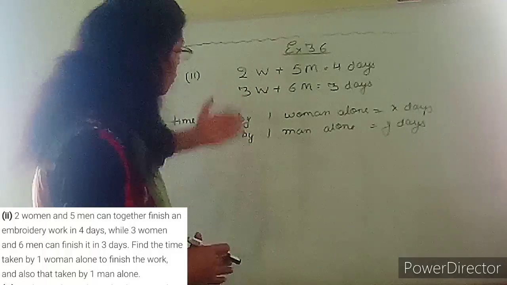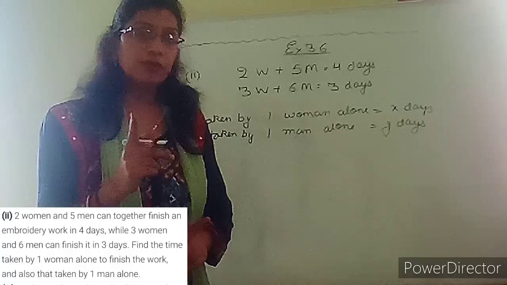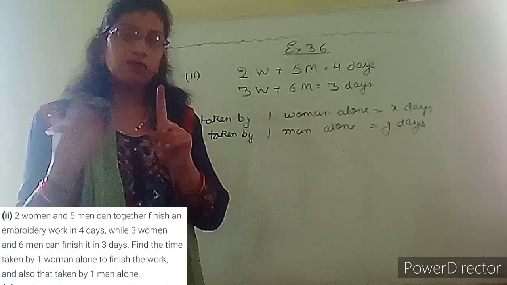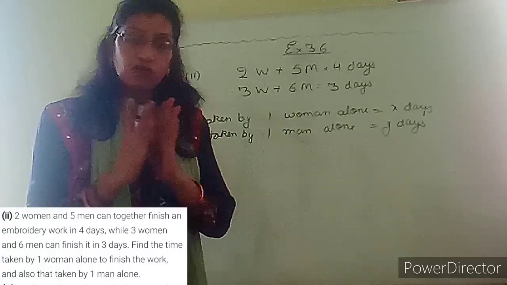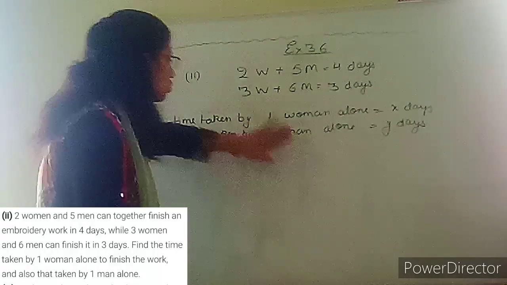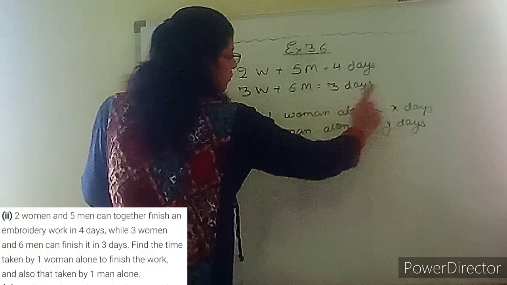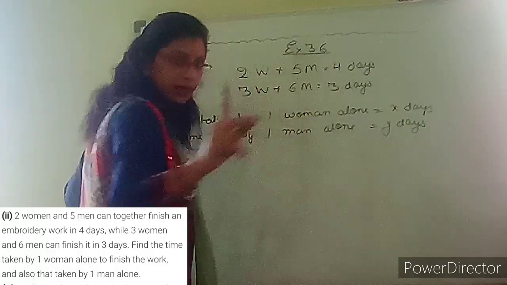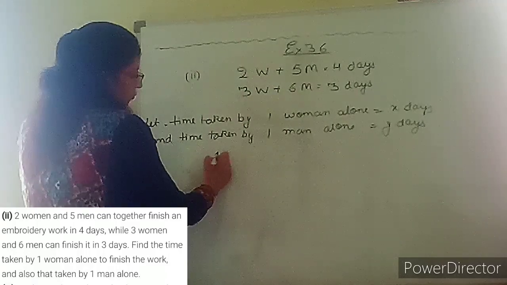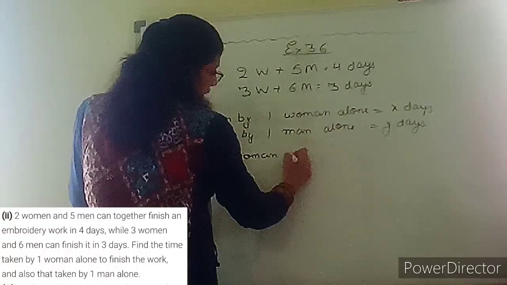Okay, so for solving these type of question, very first we have to find the one woman's one day work, and same way one man's one day work, both of them. We have to find these two very first, then we can solve these equations. Okay, so for solving this, see, one woman one work will do in x days. One work means a complete work. So I am just reversing this one equation. I am writing one woman in x days.